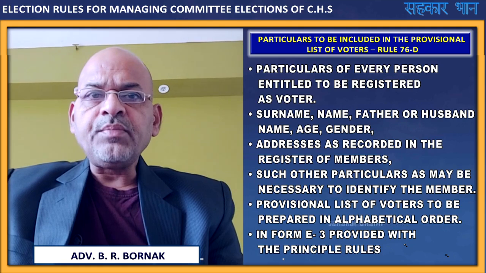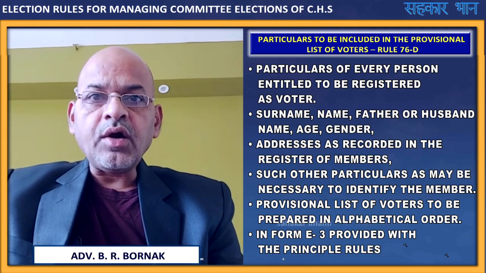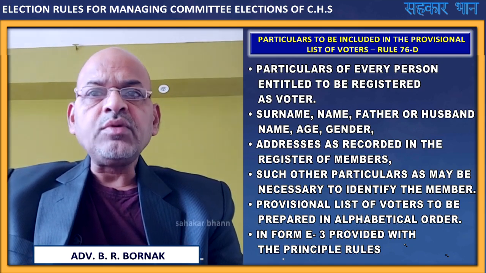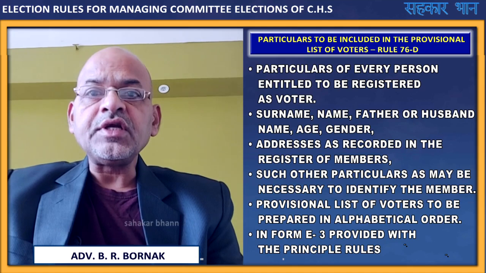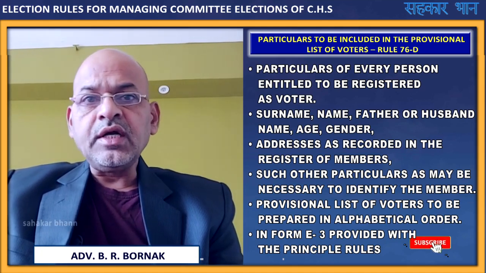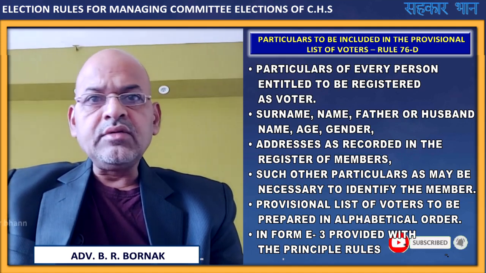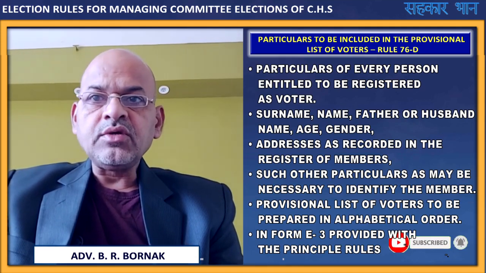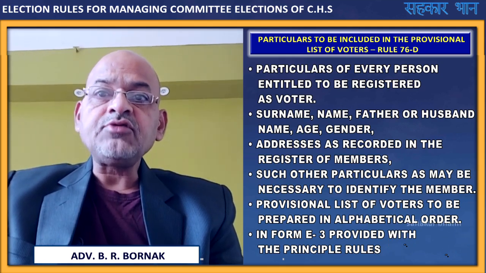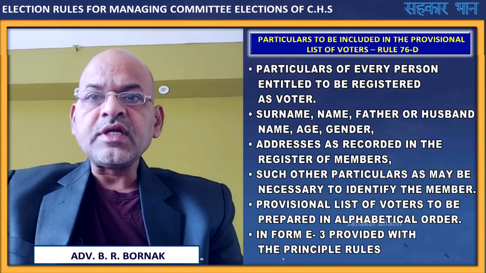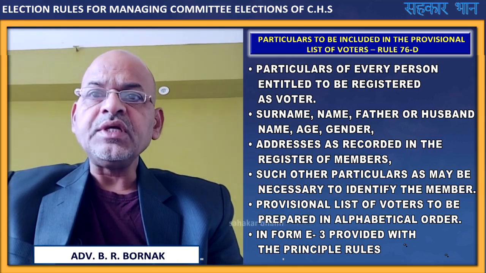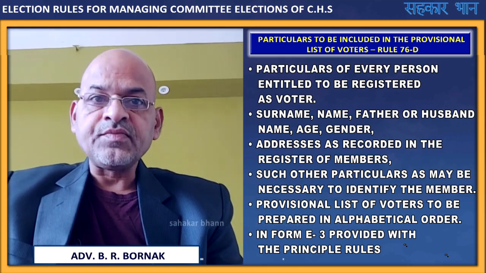The provisional list of voters is to be prepared in alphabetical order. This provisional list of voters is to be prepared in Form E3 provided with the principal rules. See, along with the principal rules published in 2014, various forms are prescribed, and this E3 form is for the provisional list of voters. So this provisional list of voters should be in Form E3.